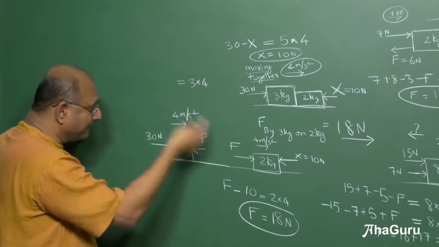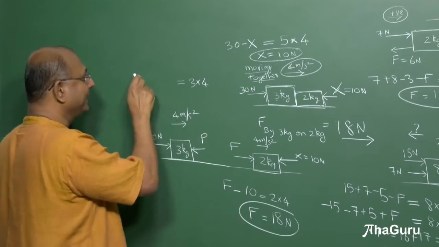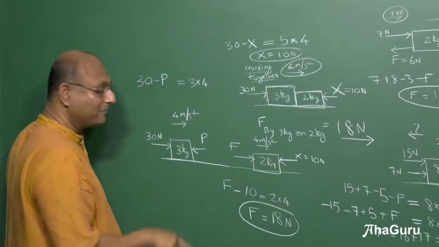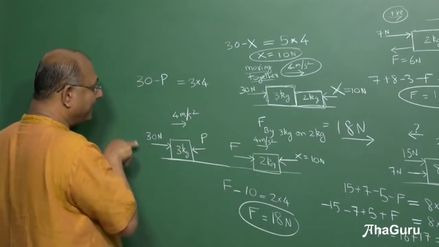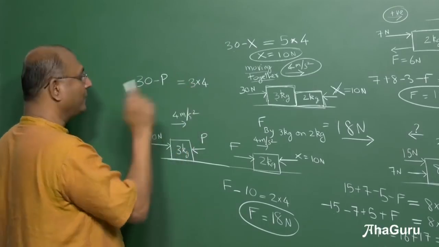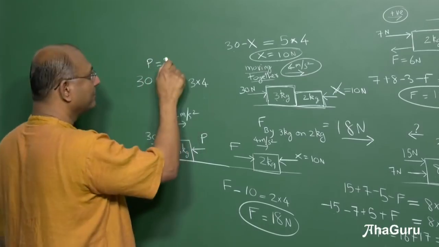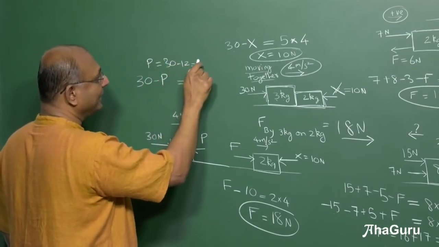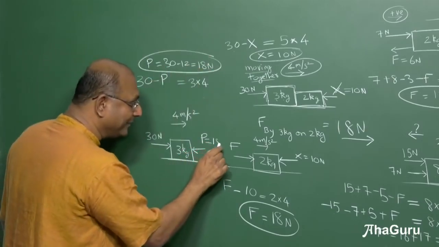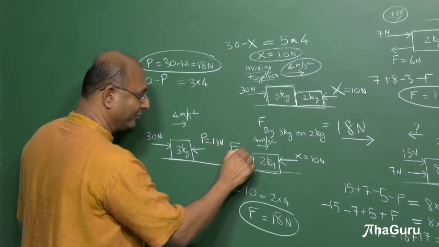Now should I write P minus 30 or should I write 30 minus P? 30 minus P. Notice here I wrote F minus 10, but that was because in this direction. Here I am writing 30 minus P. Now this is 30, this is 12. 4 into 3, 12, right? So therefore P must be 30 minus 12. How much is 30 minus 12? 18 newtons. So we found out this is 18 newtons. How much is that? 18 newtons.